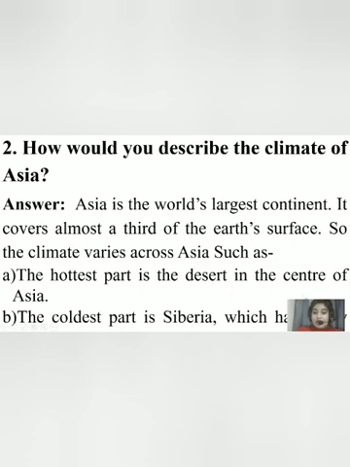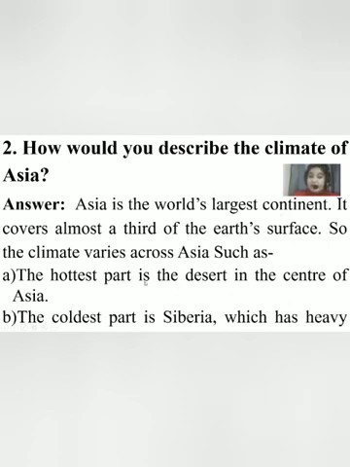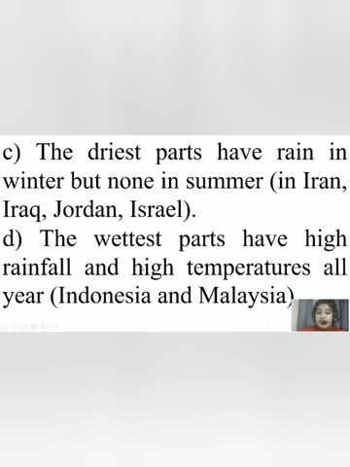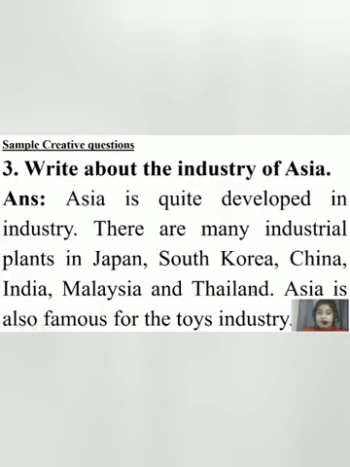We have learned about the climate of Asia. Asia is the world's largest continent, and in different places it has different climates. The hottest part is the desert, the coldest part is Siberia, the driest part is Iraq, Iran, Jordan and Israel, and the wettest part is Indonesia and Malaysia.